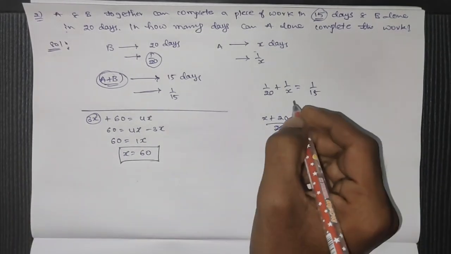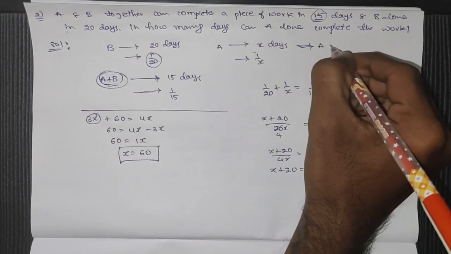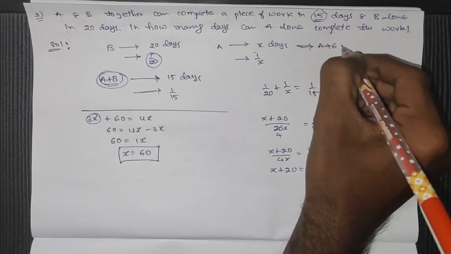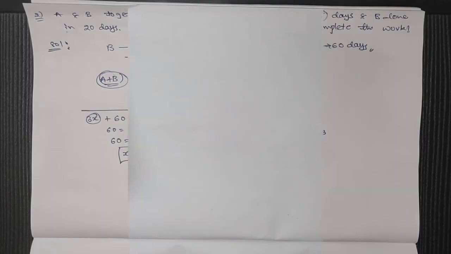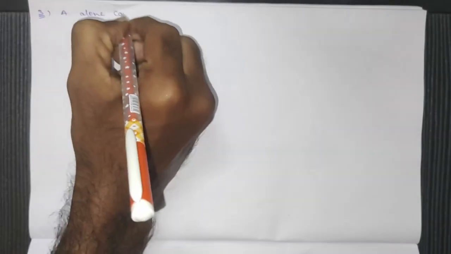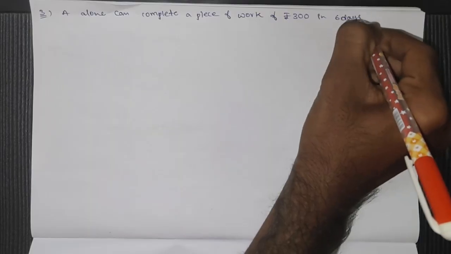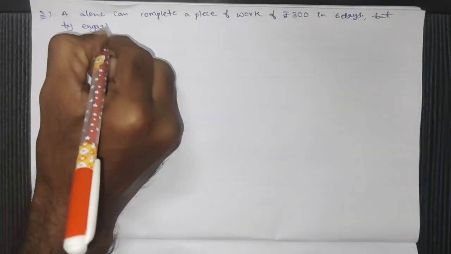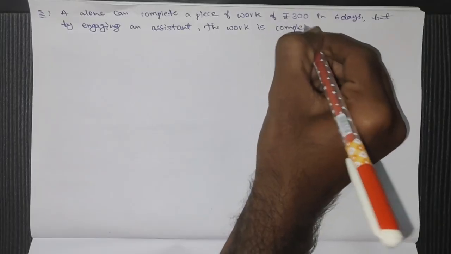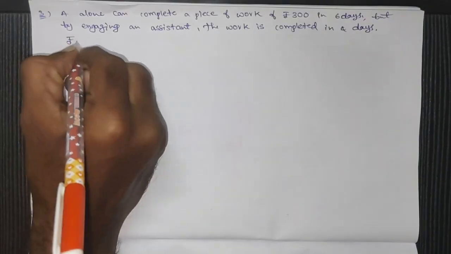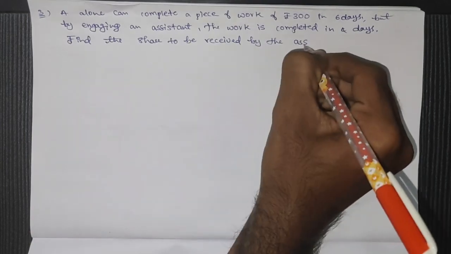So that means A can complete the whole work in 60 days. Now, the problem: A alone can complete a piece of work worth 300 rupees in 6 days. But by taking an assistant, the work is completed in 4 days only. Find the share to be paid to the assistant.